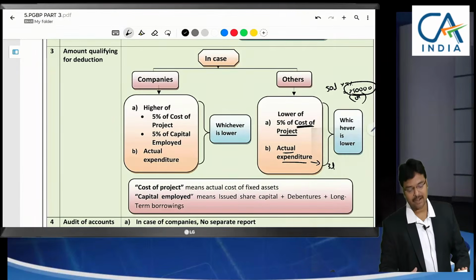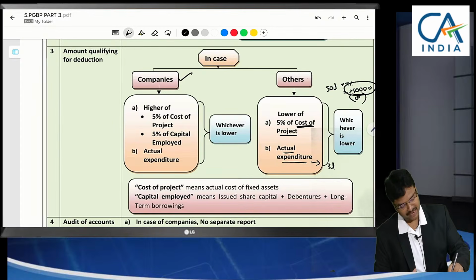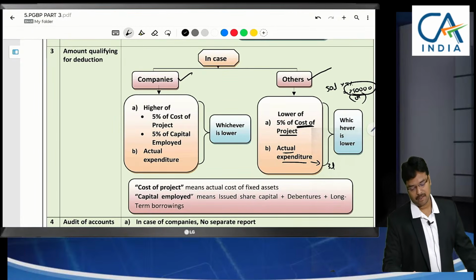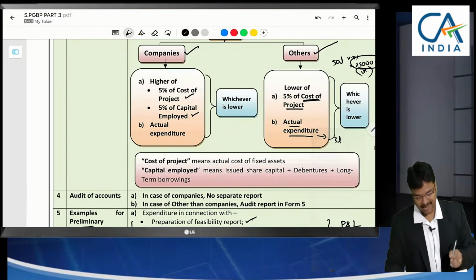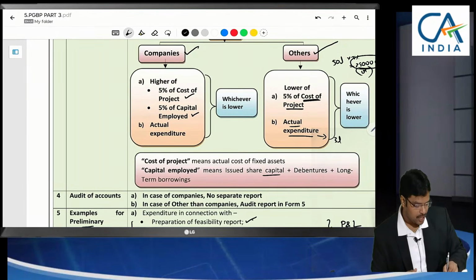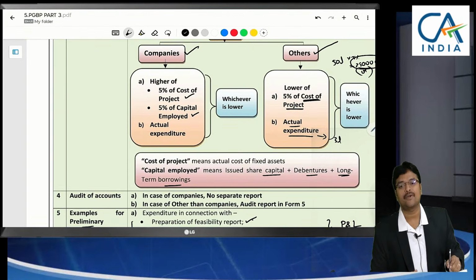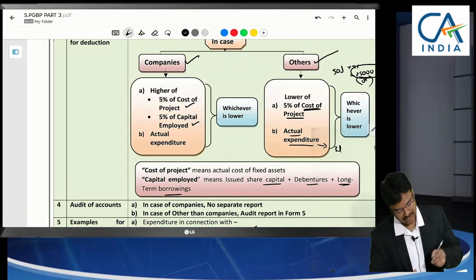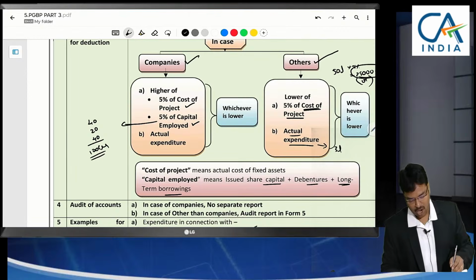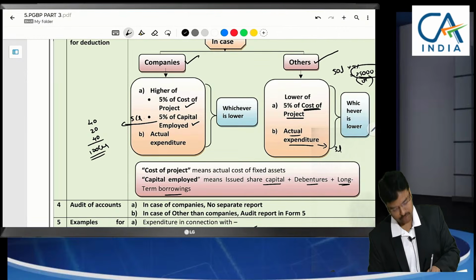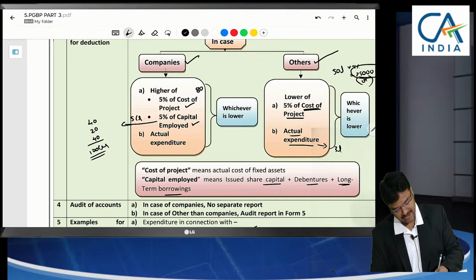Not only for companies, even for others also this limit is applicable. But coming to the companies, 5% of the cost of project or 5% of capital. Here capital means from a long term point of view. Share capital plus long term borrowings plus debentures should be considered. Let us assume share capital 40, debentures 20, other long term borrowings 40. 100 crores is the capital employed by the company, out of which 5% comes to 5 crores. Project cost is 80 crores.